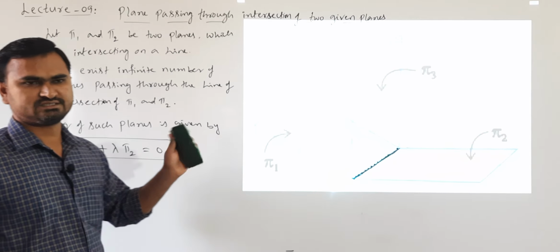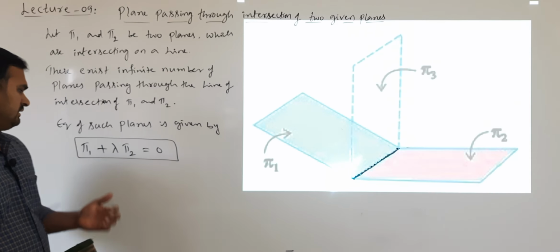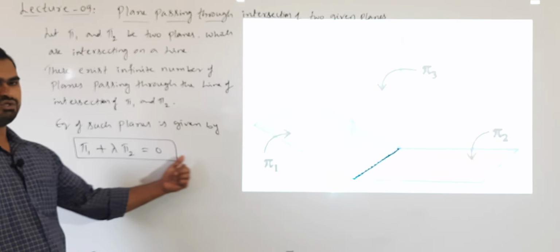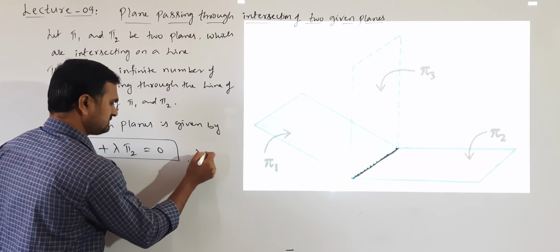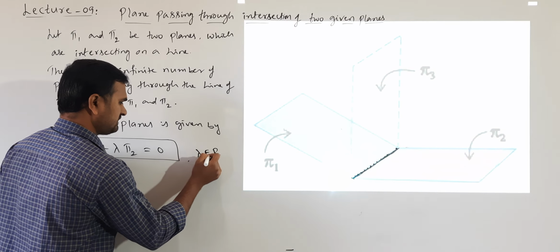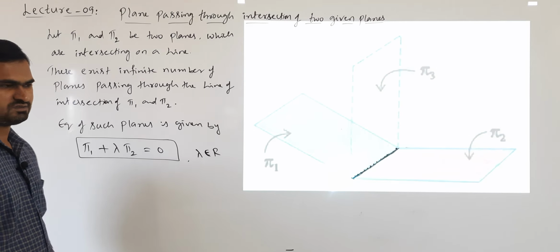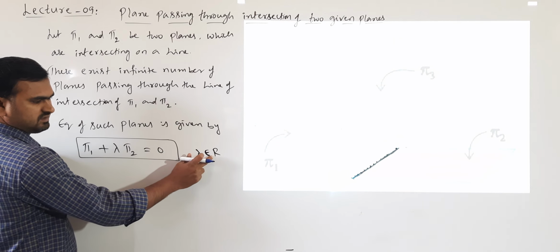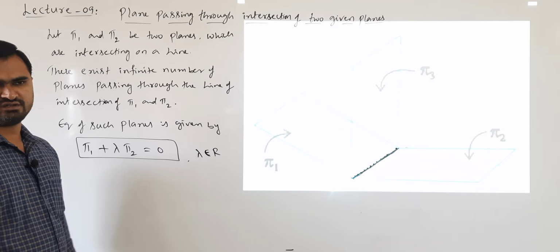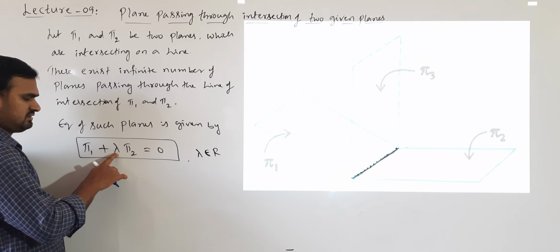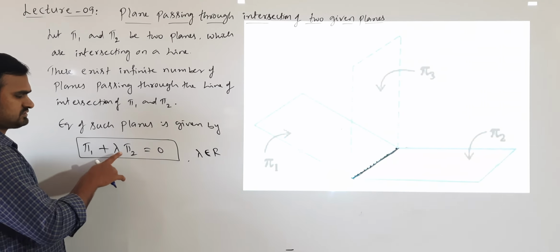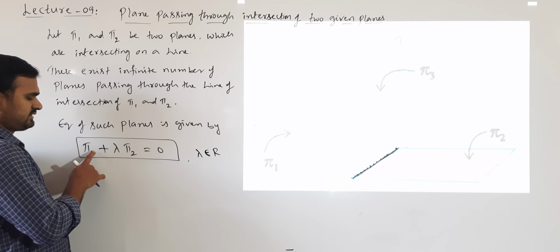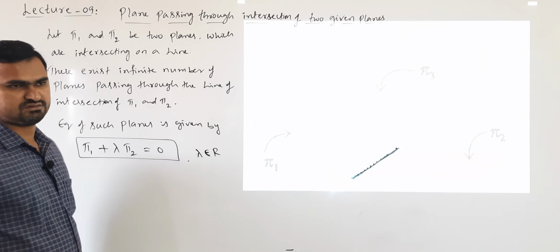Equation of such planes is given by pi 1 plus lambda pi 2 equal to 0, where lambda is some scalar, a real number. So lambda is a real number, it can take any value from minus infinity to infinity. Depending on the lambda value, we will be getting different planes. Suppose lambda is 1, we get one plane as pi 1 plus pi 2 equal to 0.